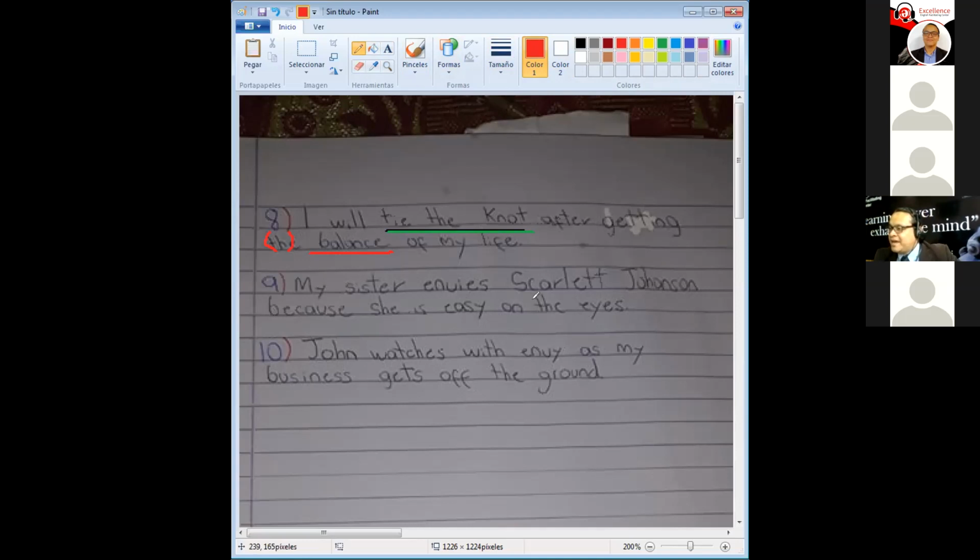My sister envies Scarlett Johansson because she is easy on the eyes. Correct. Here you're using envy as a verb. It can also be used as a noun. Can you refresh your memory on how to use this idiom? Okay, easy on the eyes is when something or someone is very beautiful. Attractive, beautiful. You got it. And this homework is easy on the eye.